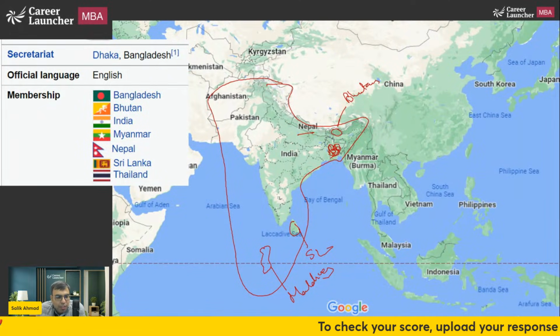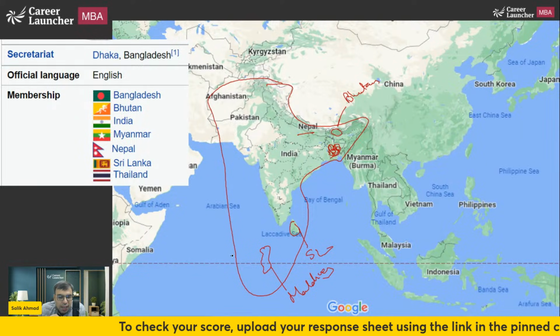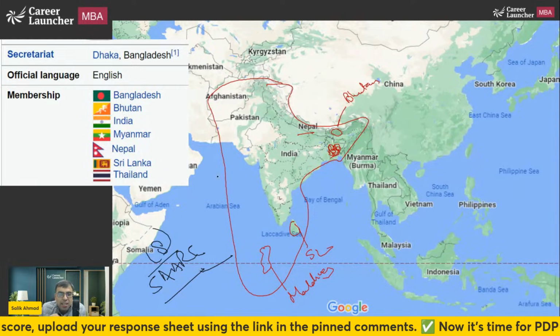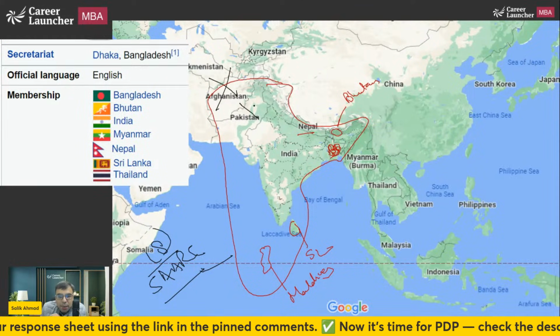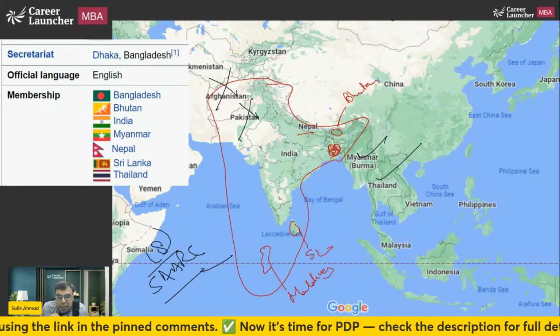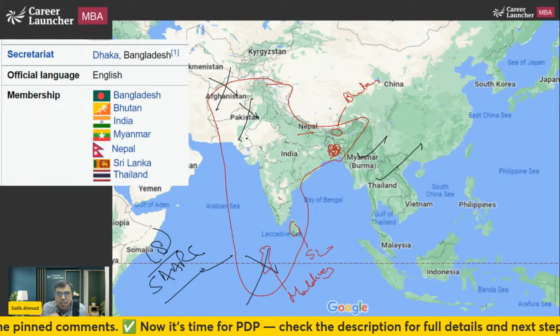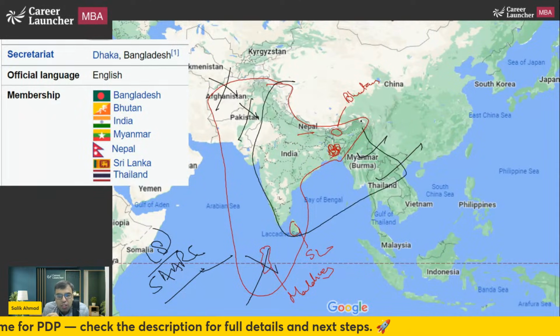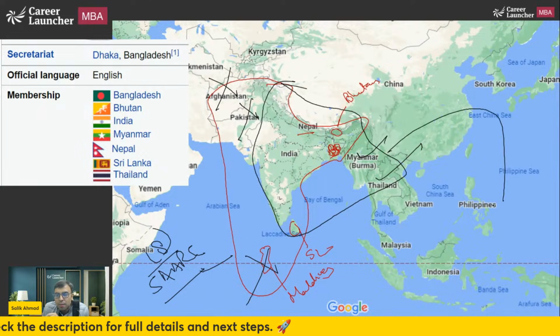Okay, so what are we supposed to eliminate? When I move from SAARC to BIMSTEC, red one is SAARC. SAARC has 8 countries. We eliminate Afghanistan and Pakistan from here, add Myanmar and Thailand, and eliminate Maldives. So we have eliminated 3 countries and added 2. So now this will be actually BIMSTEC.